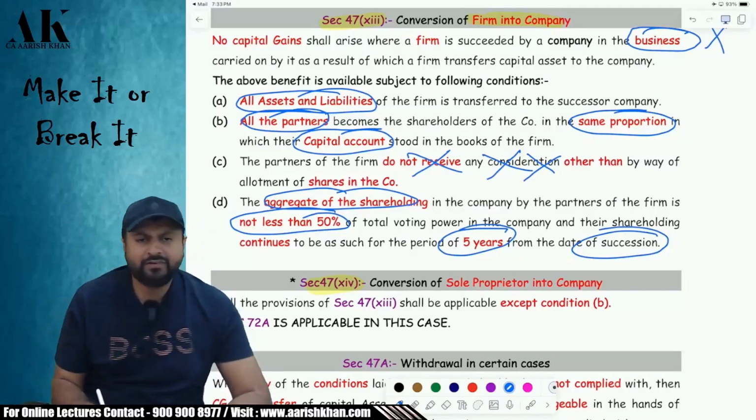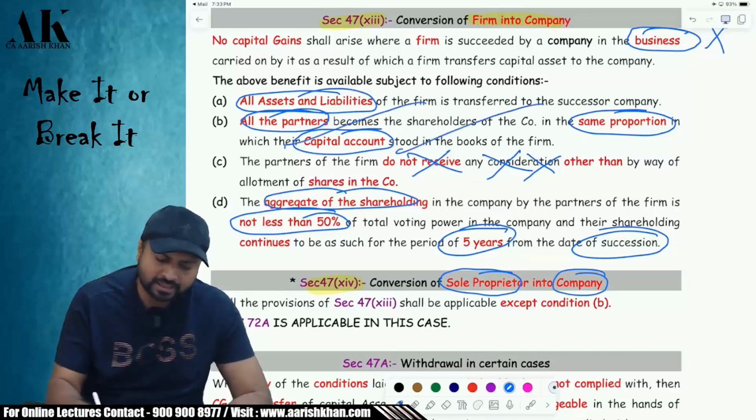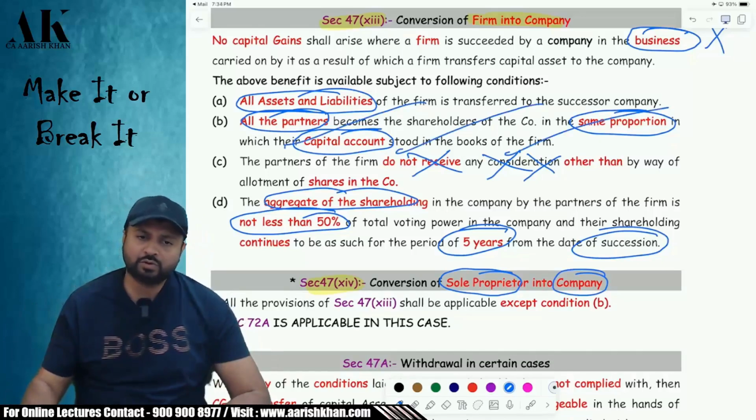The same provisions are applicable when a sole proprietor is converted into a company, except that condition number two will not be applicable to a sole proprietor. All the rest of the conditions are applicable to a sole proprietor also.